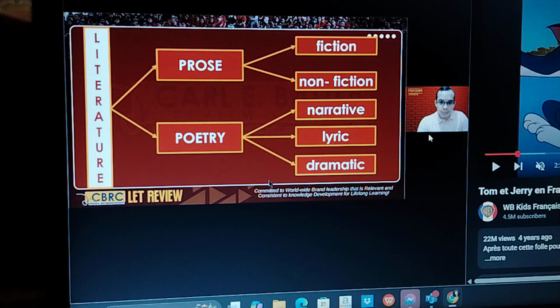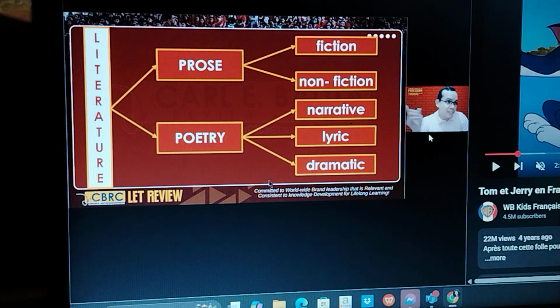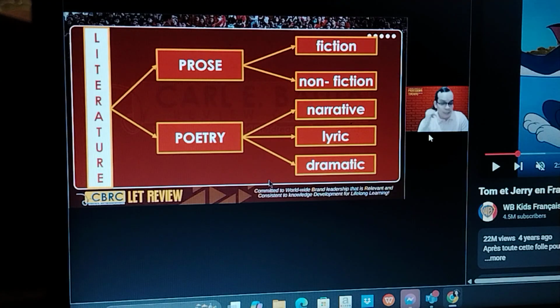Next is lyric poetry. When you say lyric, this is a poem that is full of sentiments. An example of lyric poetry is a sonnet. A good example of a sonneteer in the Philippines is Ophelia Dimalanta, and in the world it's William Shakespeare.